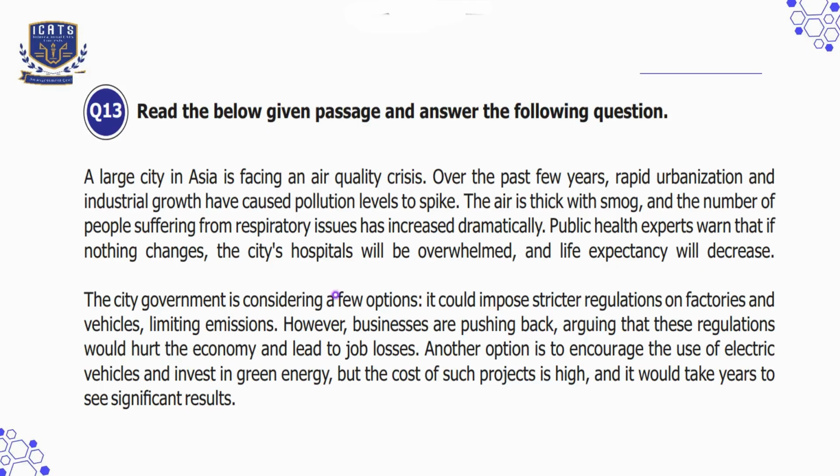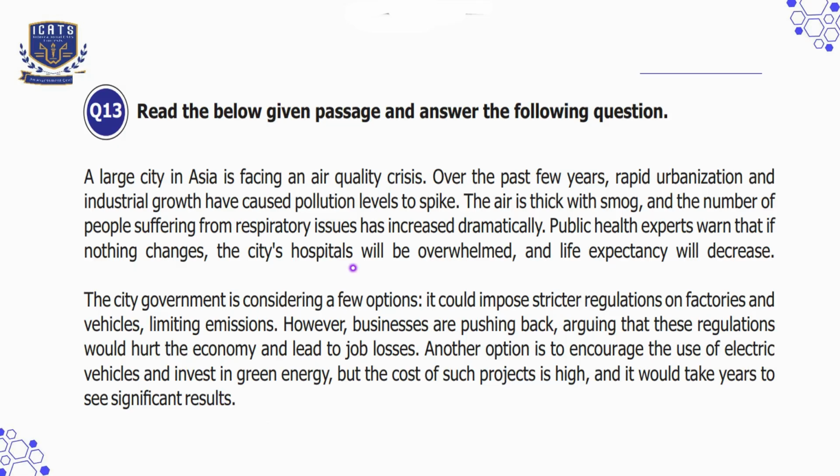The city government is considering a few options. It could impose stricter regulations on factories and vehicles, limiting emissions. However, businesses are pushing back, arguing that these regulations would hurt the economy and lead to job losses. Another option is to encourage the use of electric vehicles and invest in green energy, but the cost of such projects is high and it would take years to see significant results.